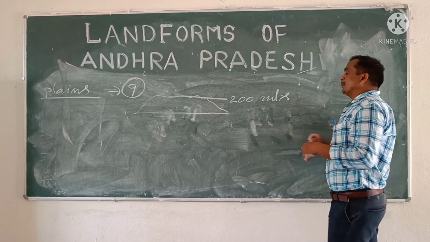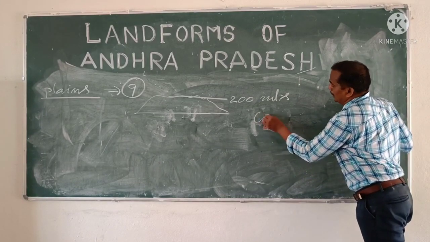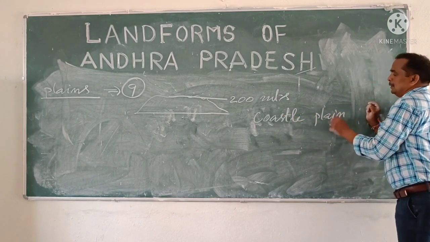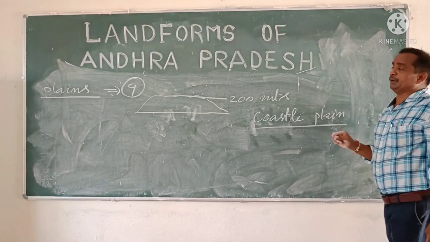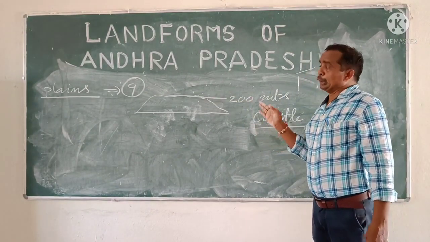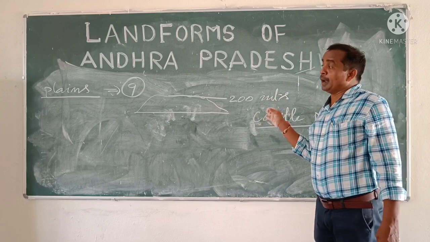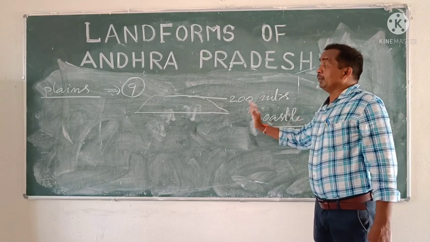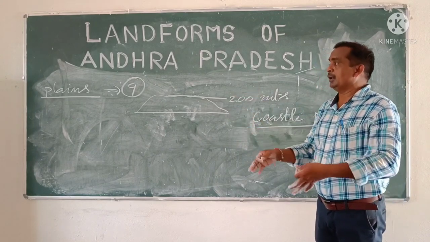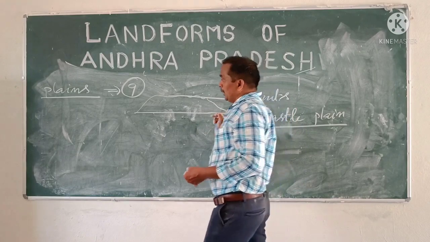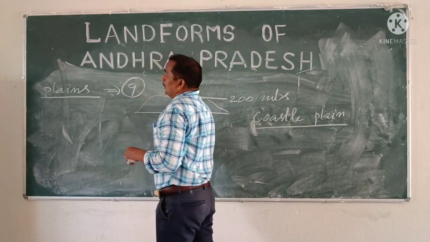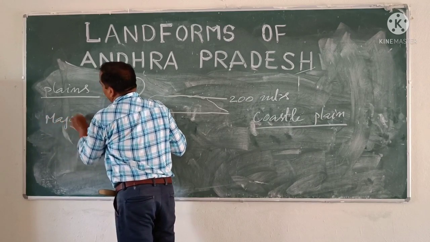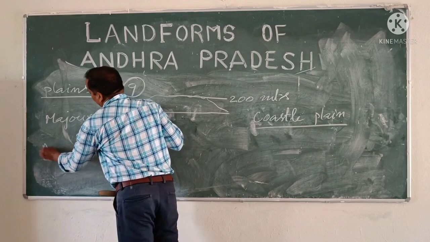That's why in Andhra the plain area is called the coastal plain area. Those are covered in 9 districts, along the eastern stretch of Andhra Pradesh, the eastern stretch of India, on the western boundary of the Bay of Bengal. In the plain area, 9 districts are covered. Especially, there are major plains and minor plains.